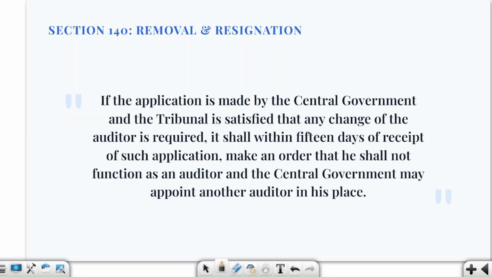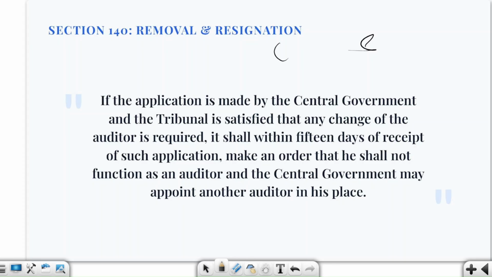If an auditor has been found sufficiently at fault by the tribunal, the auditor should not immediately go and audit another company. There is some serious tribunal action going on, and here the auditor has lost his eligibility and also the credibility, and that's why we are putting a 5 years bar on him.